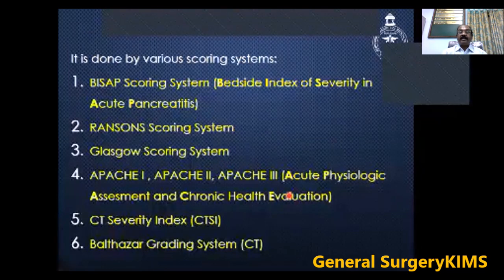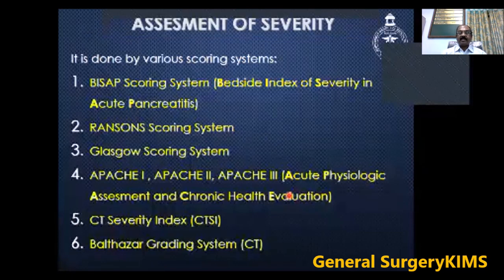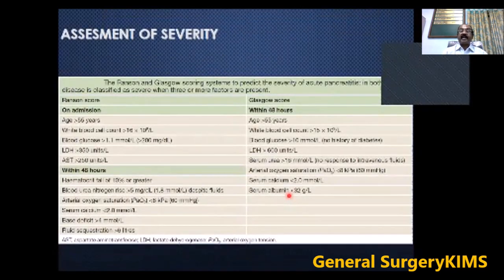So how do you assess the severity in pancreatitis? Various scoring systems have been established, like BISAP scoring, Ranson scoring, Apache, CT severity index, and Balthazar grading system. What we follow here is the Ranson scoring system, and the Glasgow system, where they take various criteria like the age, white blood cell count, blood glucose level, LDH, and AST. Depending upon the parameters, we grade. If the score is more than 3, we say the patient is suffering from severe pancreatitis.